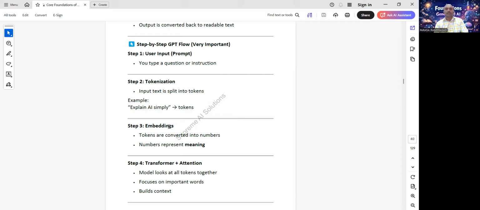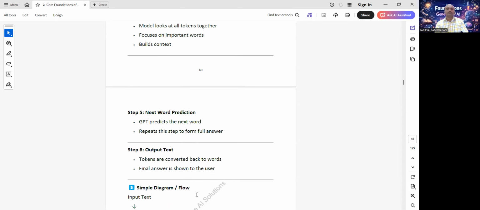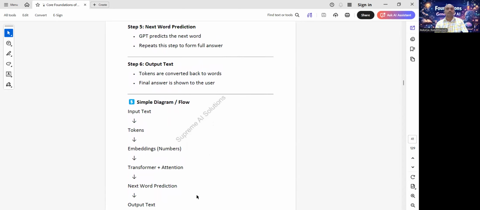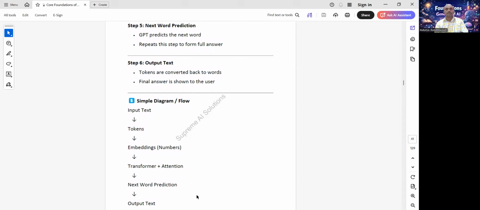Okay, step 3, embeddings. Tokens are converted into numbers. Numbers represent meaning. Step 4, transformer plus attention. The model looks at all tokens together, focuses on important words, and builds context. Next, step 5.